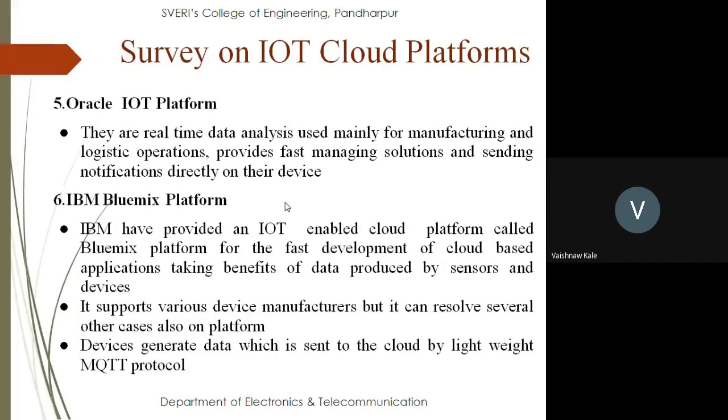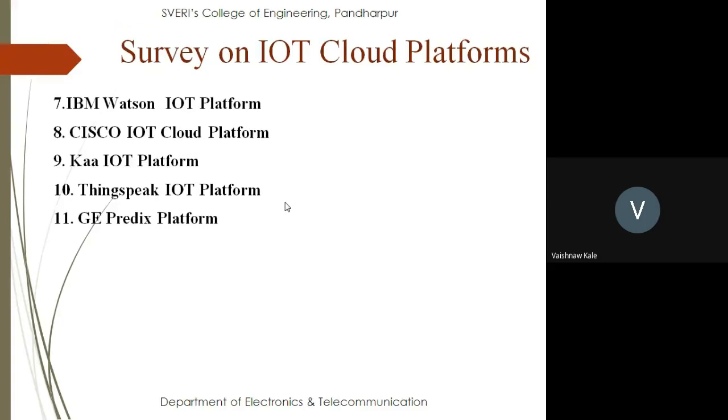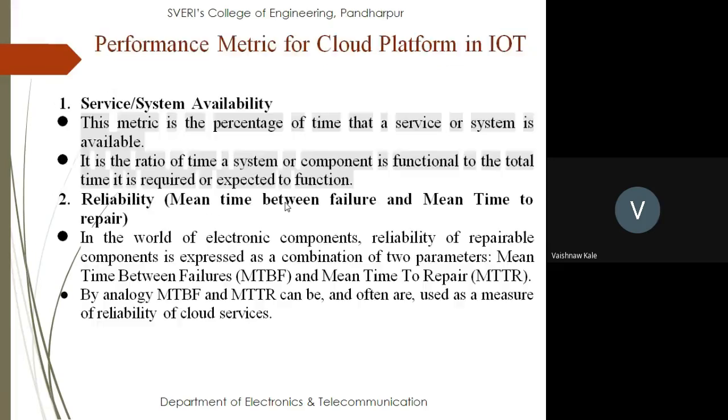This IBM Bluemix platform is mostly for the fast development of cloud-based applications, and it uses the lightweight MQTT protocol. Then the survey also includes the IBM Watson IoT platform, Cisco IoT cloud platform, Ka IoT cloud platform, ThingSpeak, and GE Predix platform.